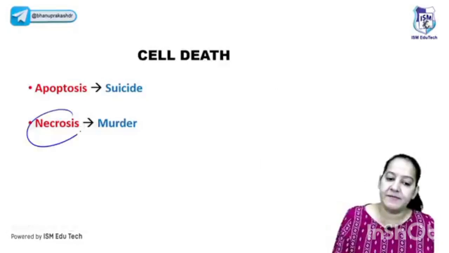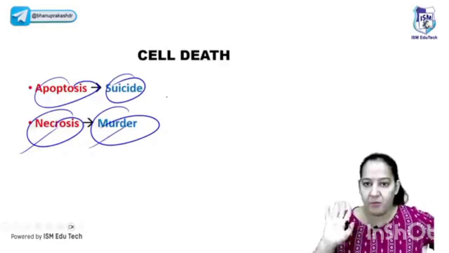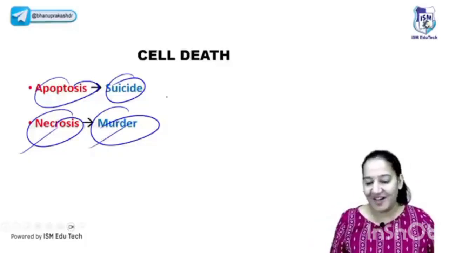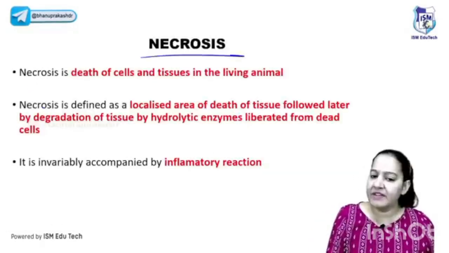Necrosis is another type of cell death, that is a murder. We are done with apoptosis. Now I'm coming to necrosis, so chapter 1 will be done. Then we will move on to the next chapter, that is inflammation. Can I start? Are you people there? So let's start with necrosis. What is necrosis?